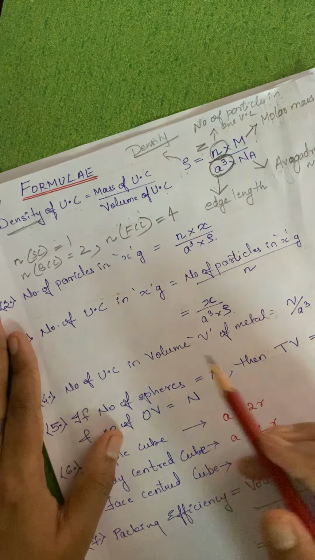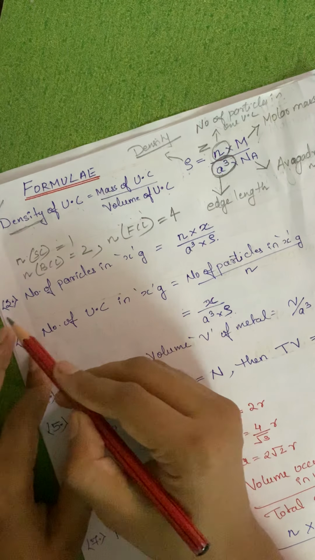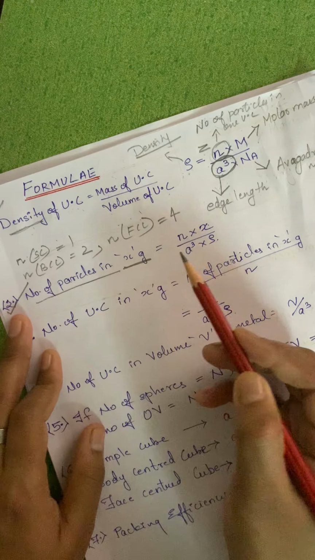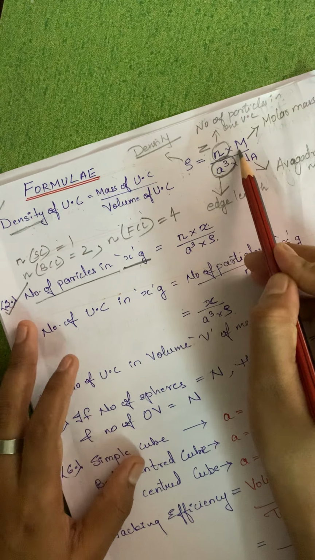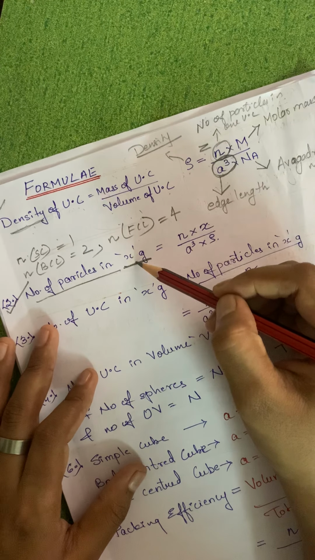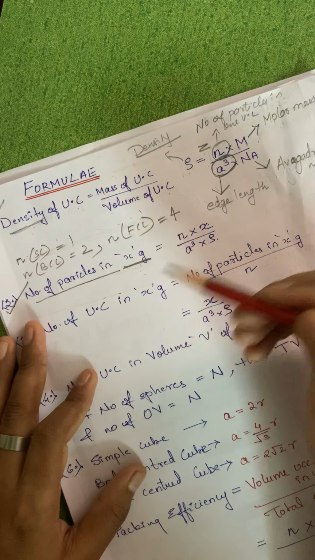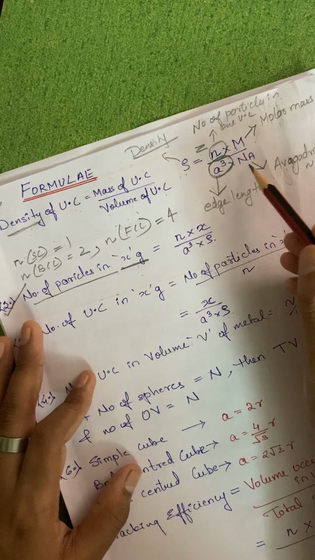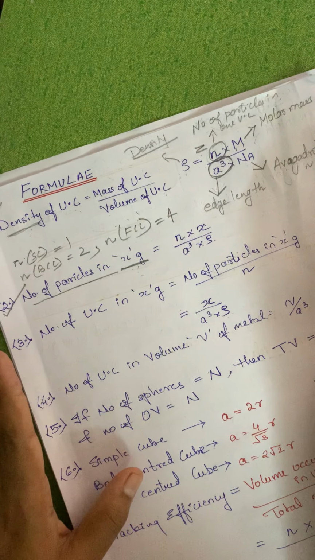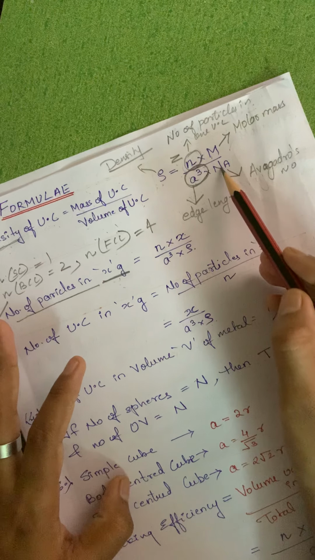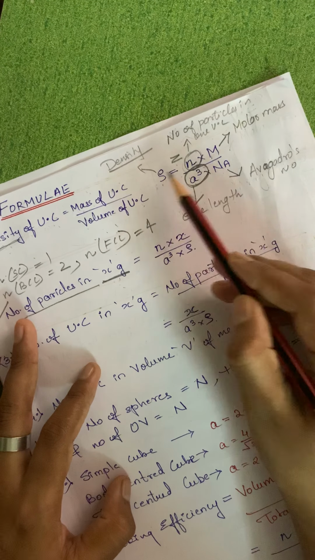Now the second formula is the number of particles in x gram. Here we are talking about molar mass. We have to understand in x gram how many particles are there. The number of particles per mole is referred to as Avogadro's number. So we'll take this Avogadro number over here and density over here.